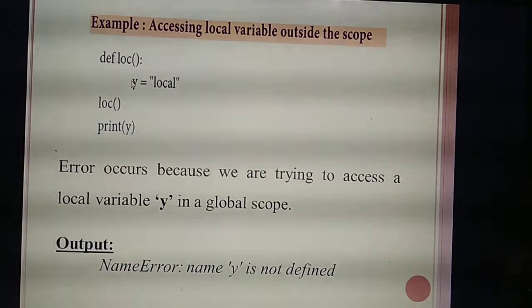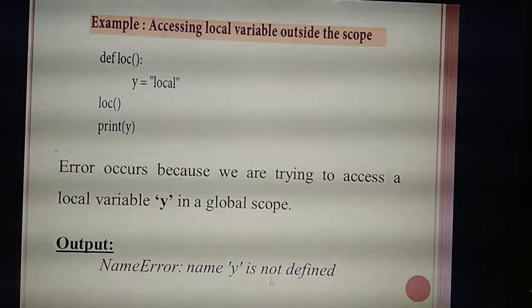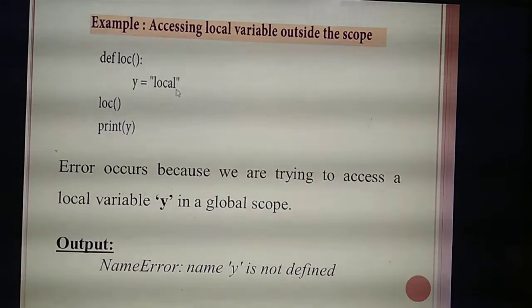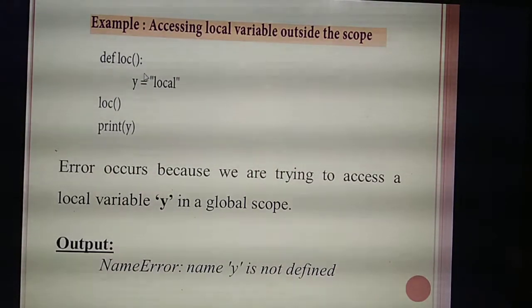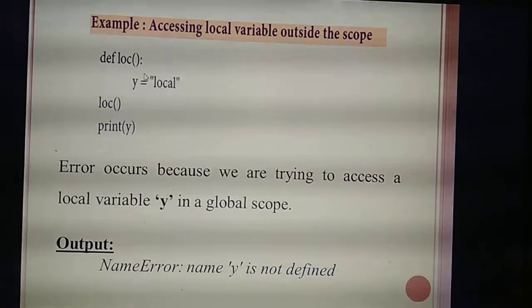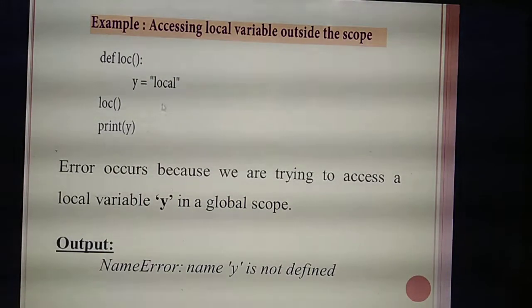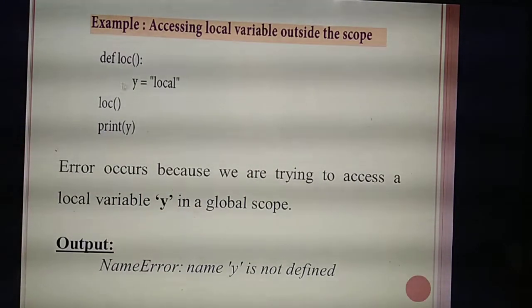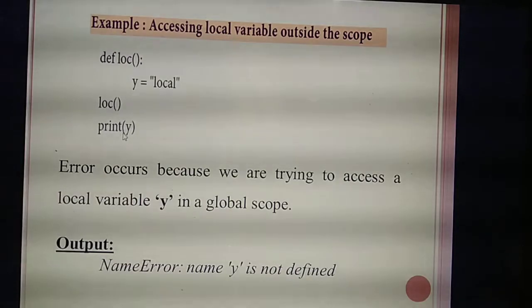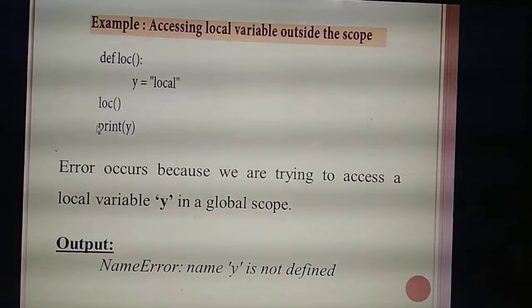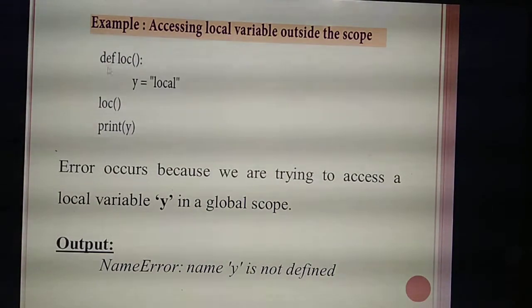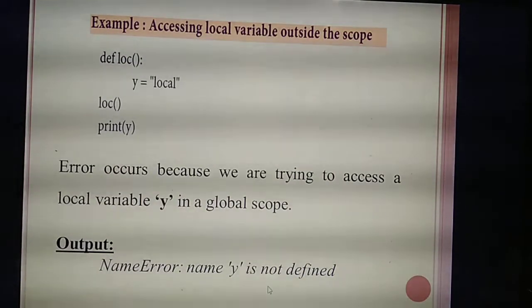No. If you are executing the program, what error you will get? Name y is not defined. So if you are defining the variable inside the function, what's the variable? Local variable. So what's the definition of local variable? Local variable can be accessed only inside the function. The function is getting over only in 3 lines. Inside the function you are not printing anything, but outside the function, see, this is outside the function. Outside the function you are calling the variable y. Whether you will get the output? No. Local variable can be accessed only inside the function. So you are getting the error message, name y is not defined.